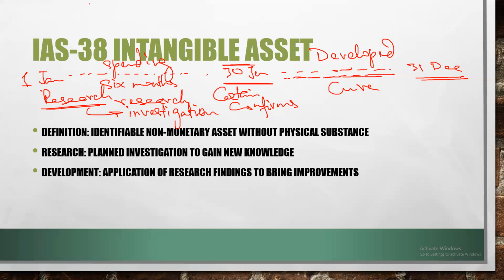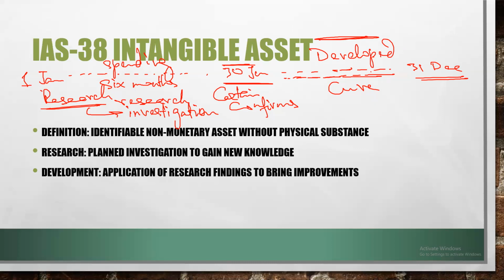But development is when we are sure. In the research phase, the team was not sure. The team was only trying to find the cure, but was not sure whether they would be able to find the cure or not. But in the later half of the year, when the scientists were confident that they will develop a certain medicine or a vaccination for the disease, this was development.